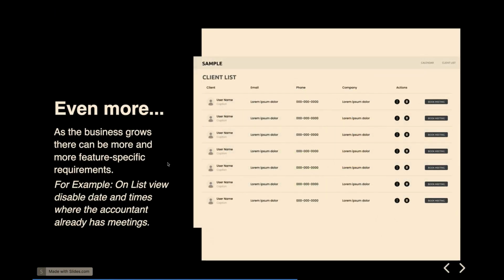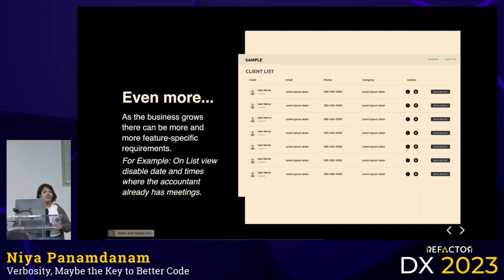And just when you think you're done, there's even more. Because as the business grows, product is going to want more shit, man. That's just how it goes. One example that could really throw a wrench in our component here is in this list view. We want to make sure our accountants don't double book themselves.